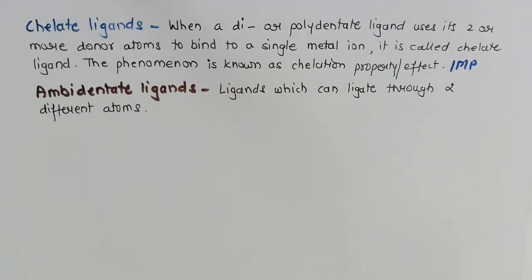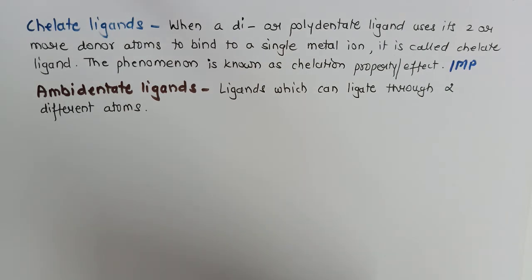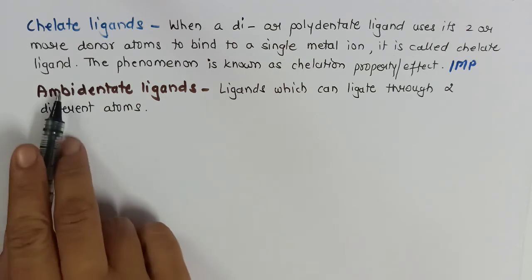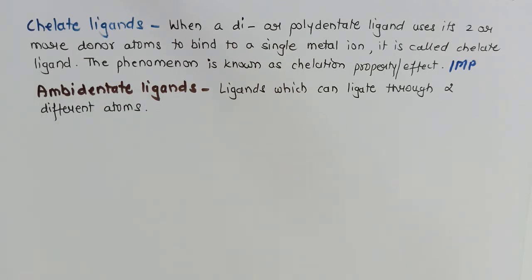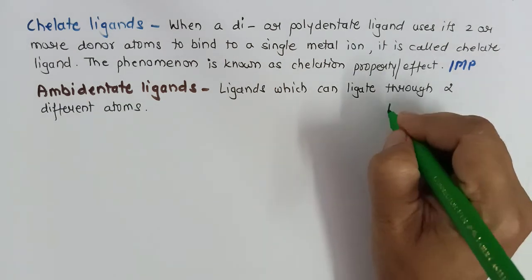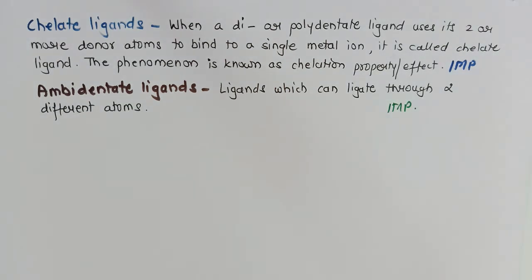Now sometimes a ligand can bind to a metal atom through either of two sides, or it can bind through different sites, and such ligands are called ambident ligands. This we have studied in organic chemistry also under the heading ambident nucleophile. Again mark this definition as a frequently repeated question along with the example.